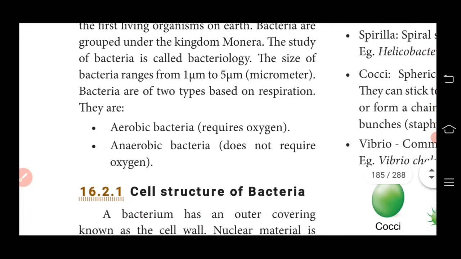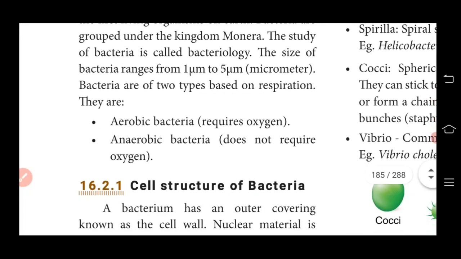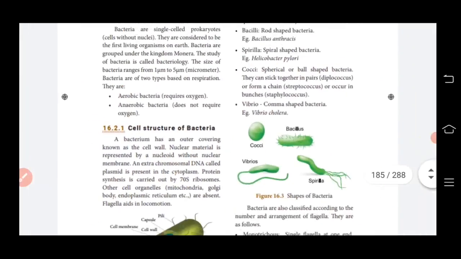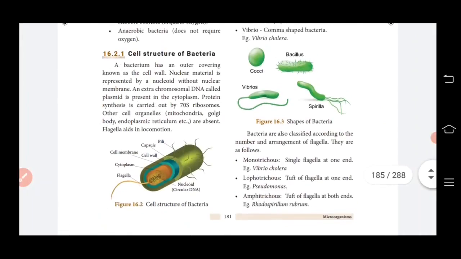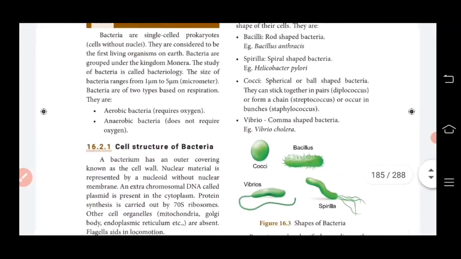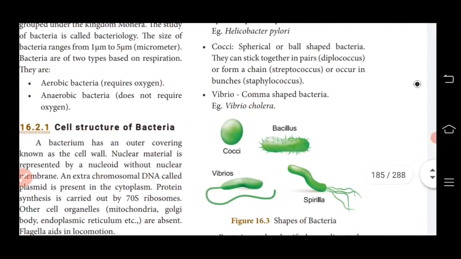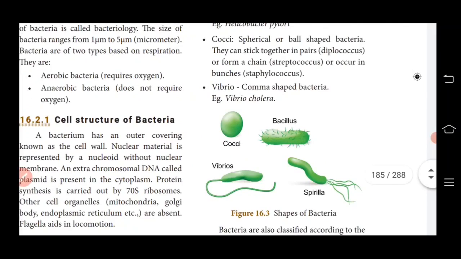And then they respire in two ways. They are aerobic bacteria, which require oxygen, and anaerobic bacteria, which do not require oxygen for their breathing. They have different shapes: cocci, bacillus, vibrio, spirillum.